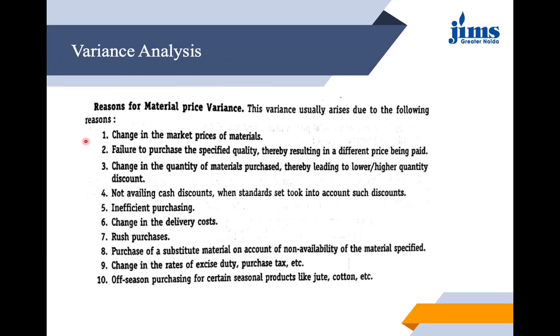There are certain reasons behind it. It may be due to changes in the market price of material. It may be due to the failure to purchase the specified quality, thereby resulting in a different price being paid. It may be due to change in quantity of materials purchased, thereby leading to lower or higher quantity discount. Not availing cash discounts when standards set took into account such discounts. Basically, inefficient purchasing, change in the delivery costs. Rush purchases, meaning if you are buying in a hurry, you are not worrying much about the prices. Purchase of a substitute material on account of non-availability of the material specified as per the standard. Change in the rates of excise duty, purchase tax, off-season purchasing for certain seasonal products like jute, cotton, etc.